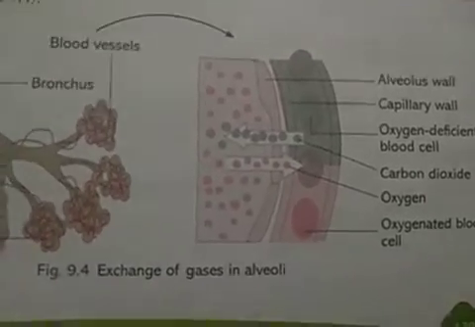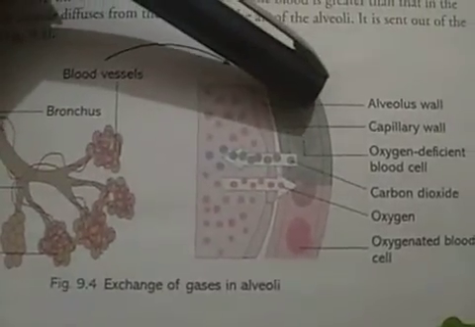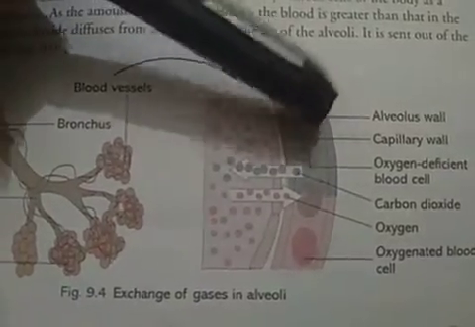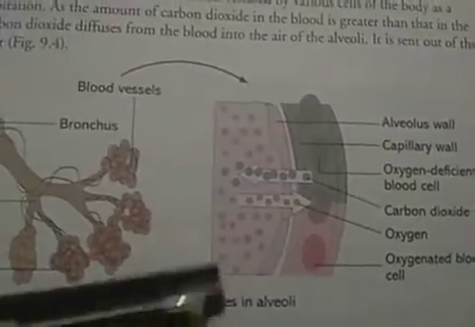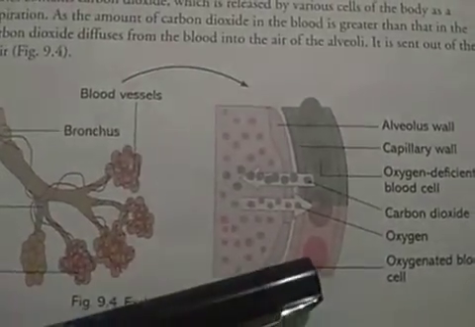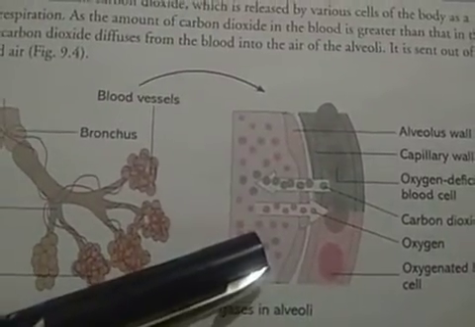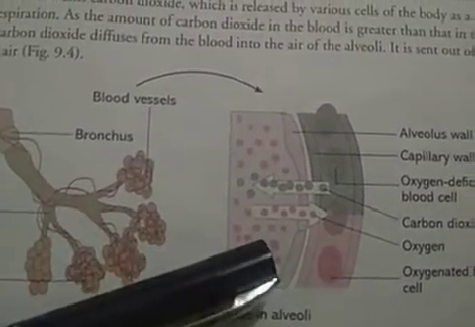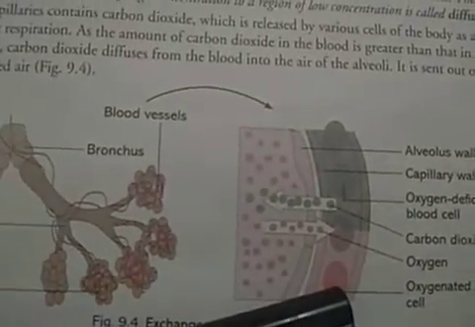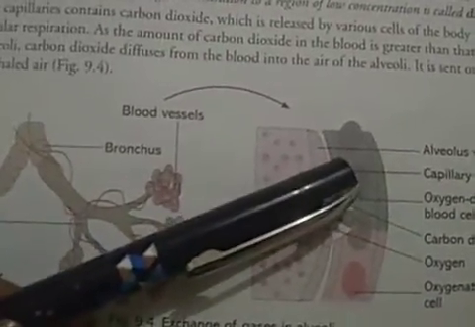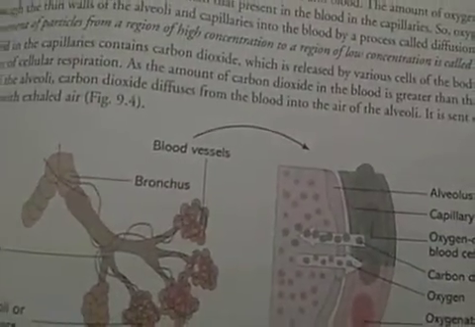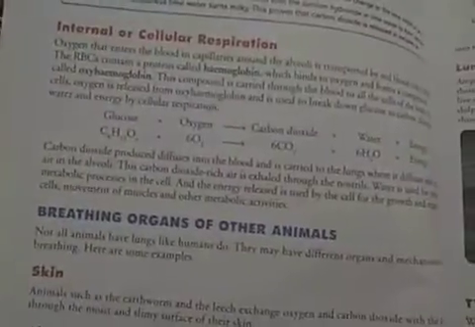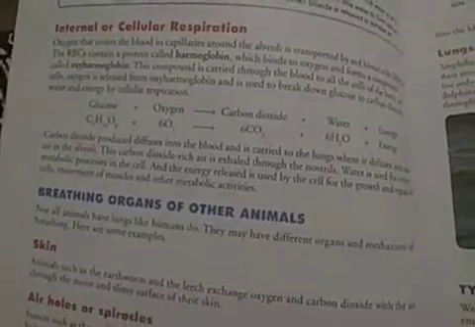In the upper region, the amount of carbon dioxide is high, so the carbon dioxide moves from the blood to the alveoli so that it can be exhaled. And as you know, here the amount of oxygen is high, so the oxygen moves from the nose to the alveoli, and ultimately into the blood, and the blood gets oxygenated. Here, the deoxygenated blood gets converted into oxygenated blood, and this is the best mechanism to explain the exchange of gases. So next is internal and cellular respiration.